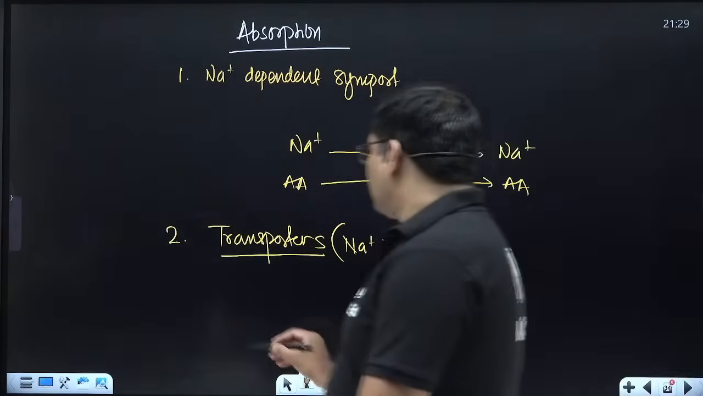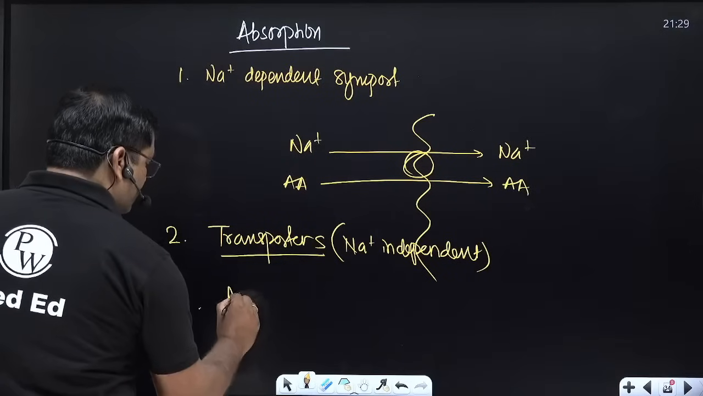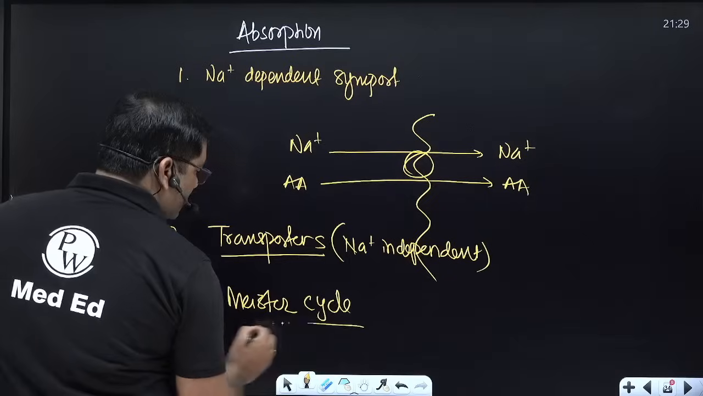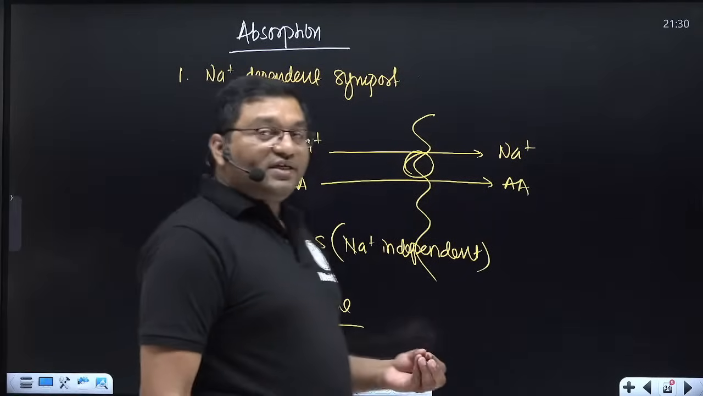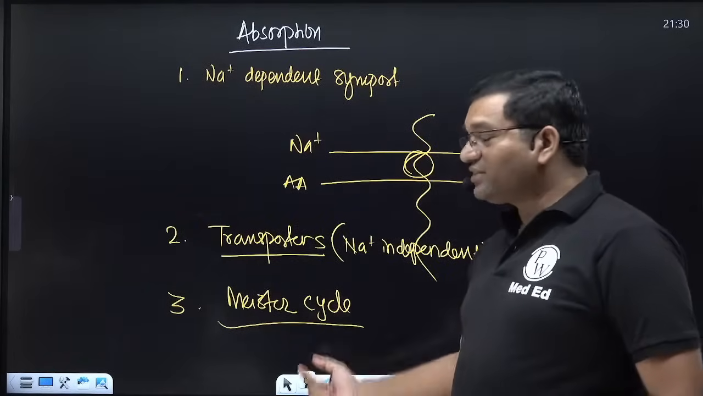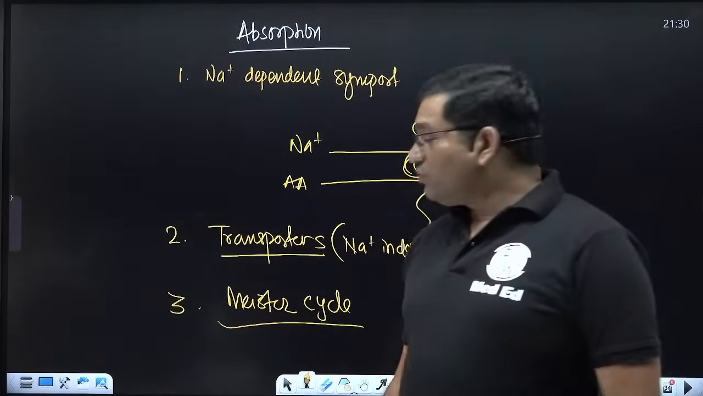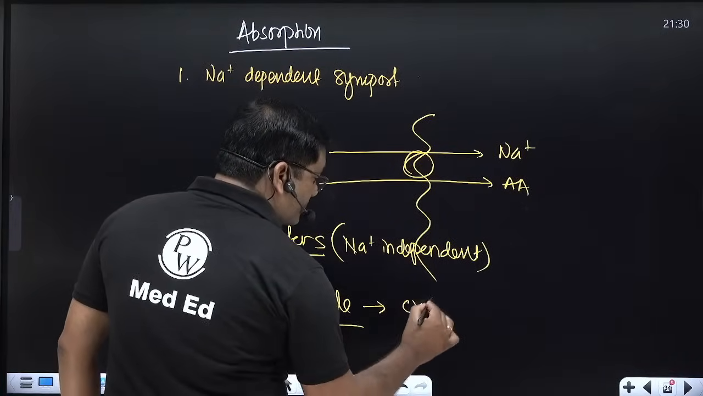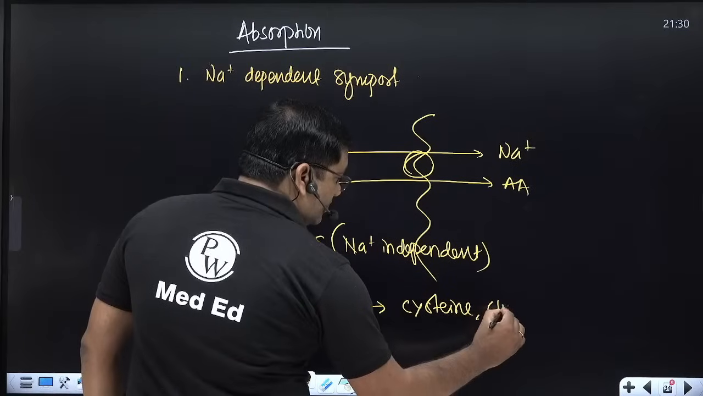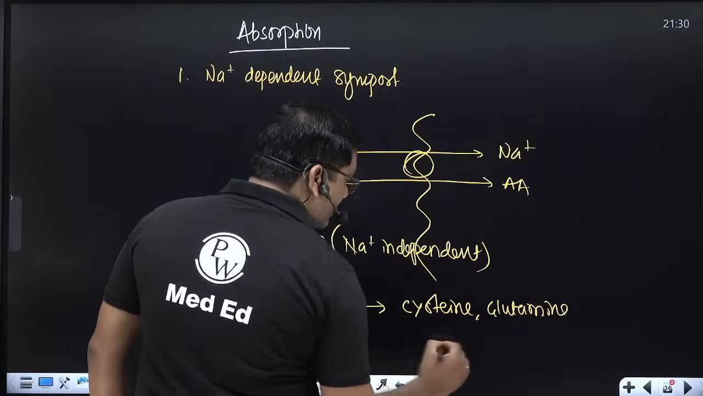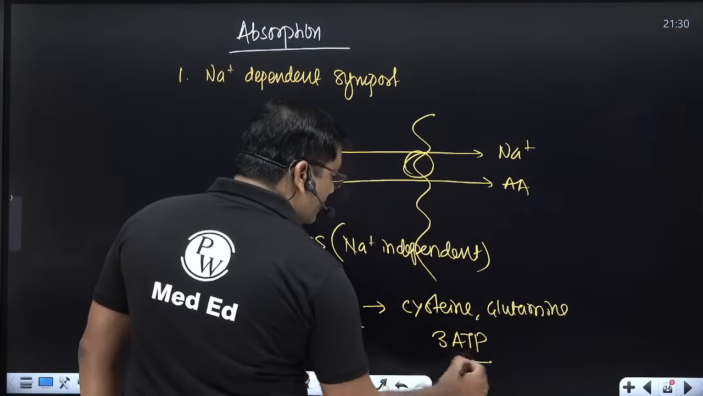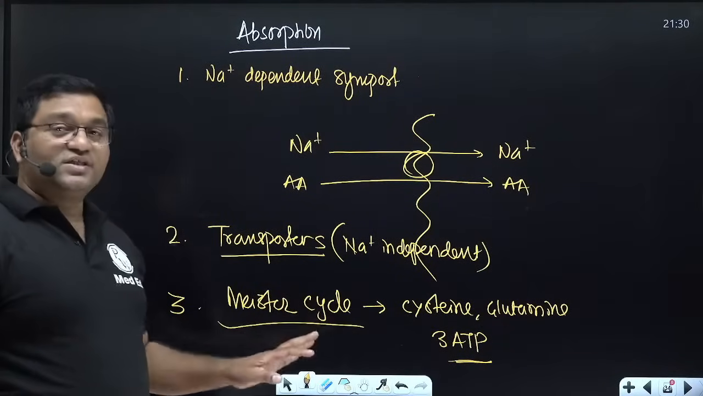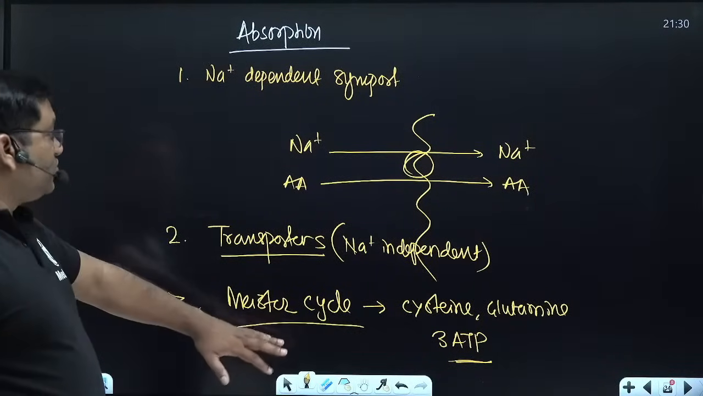And the third one is the Meister cycle, that is the gamma glutamyl cycle. But this cycle is very costly. It is very rarely used. It is used by the intestine, renal tissues and brain. Three ATPs are consumed for the transport of one single amino acid. It is utilized for the transport of cysteine and glutamine. So it is a costly cycle. It is not used routinely, but sometimes it is used in the intestine, brain, and renal tissue.